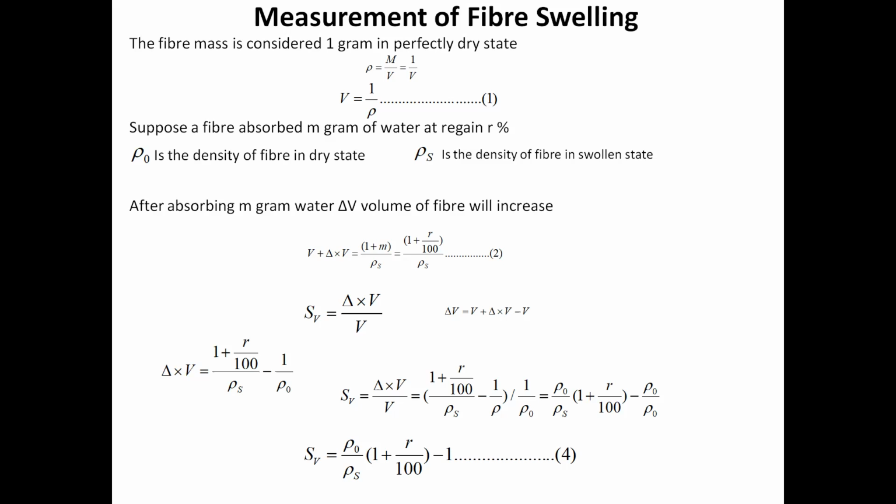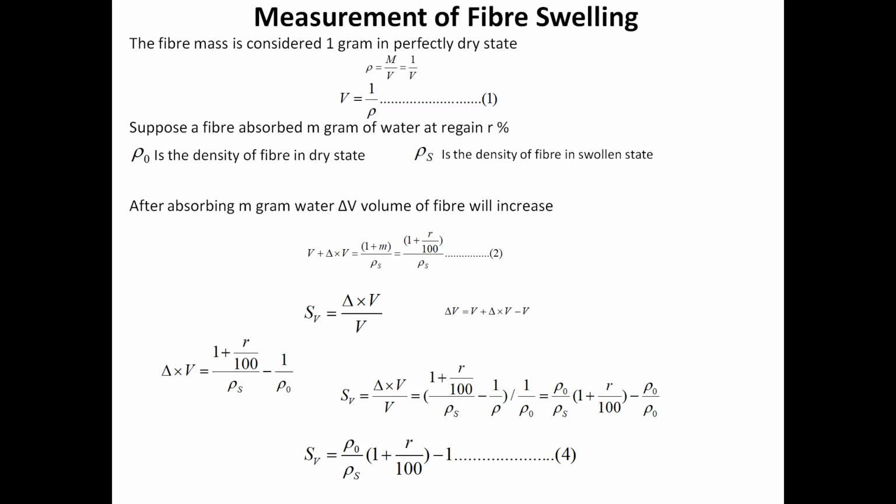Now SB equals V plus delta V upon V, and delta V equals V plus delta V minus V. So equation 2 is representing the value of V plus delta V, and equation 1 is representing the value of V. So equation 1 is subtracted from equation 2, so that you will get delta V, and then again divided by equation 1. So delta V equals 1 plus R upon 100 upon rho S minus 1 upon rho 0. This is the value of delta V.